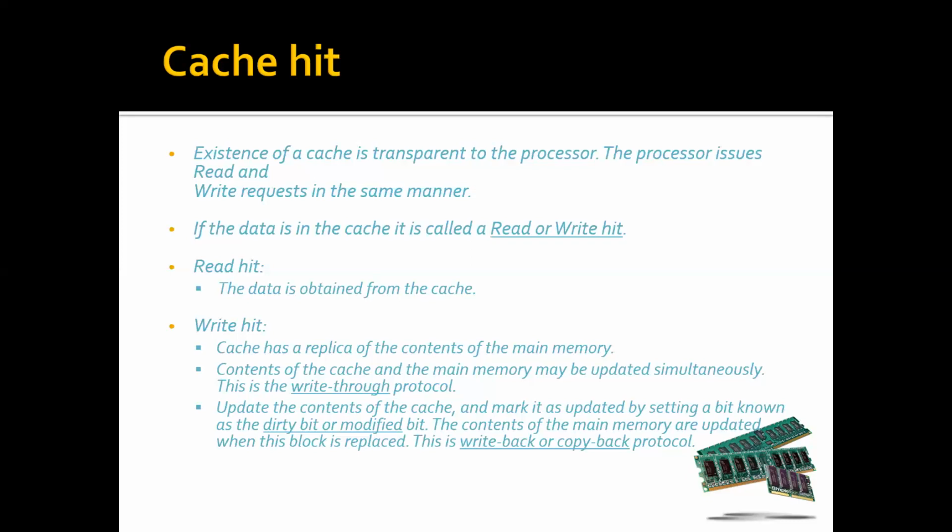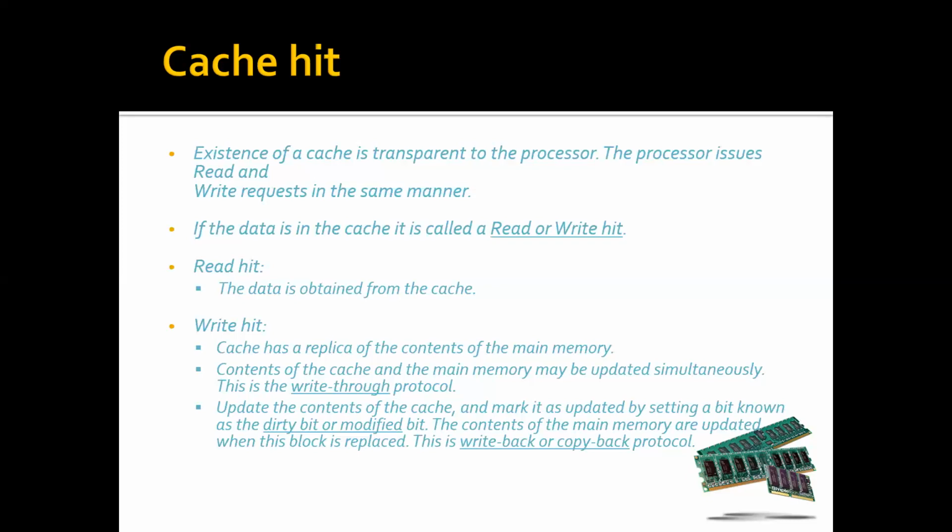How will you mark a block? A bit is associated with each block of the cache. Initially it is 0. If any word is modified, that block is marked as 1. That bit is known as the dirty bit or modified bit.